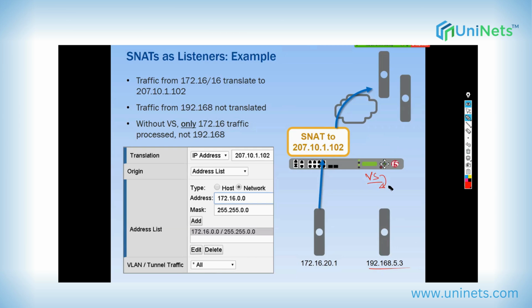We have a SNAT as a listener, but the rule is not matching because source is not valid. It would check for the NAT. NAT is not there. Traffic would be dropped. It would not be processed. Make sense, guys?